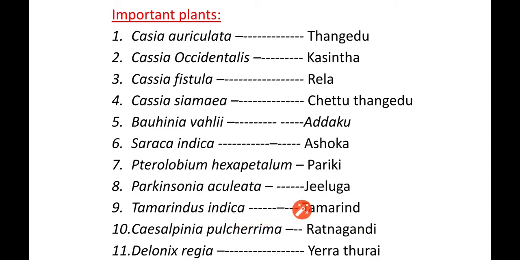Next plant is Caesalpinia pulcherrima. In Telugu it is known as Ratnagandhi. Next plant is Delonix regia. In Telugu it is called Erraturayi.